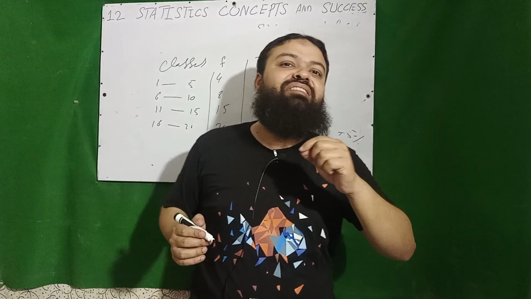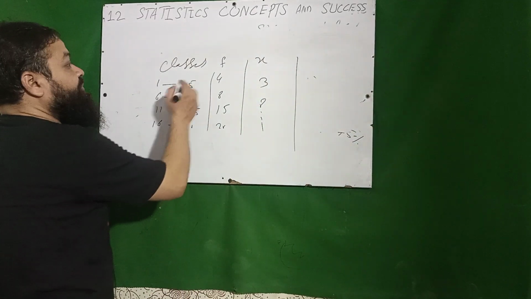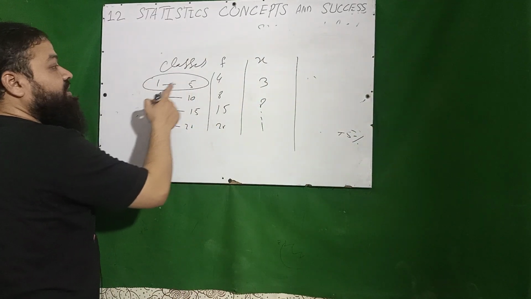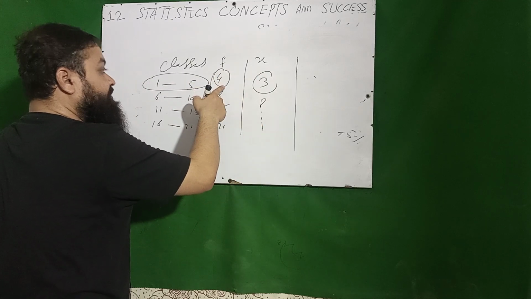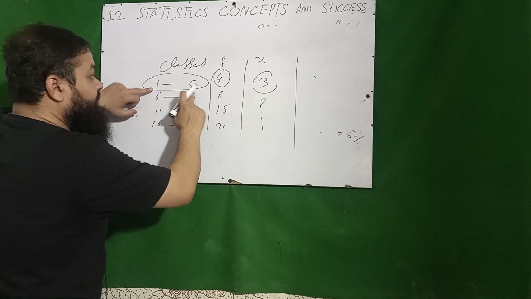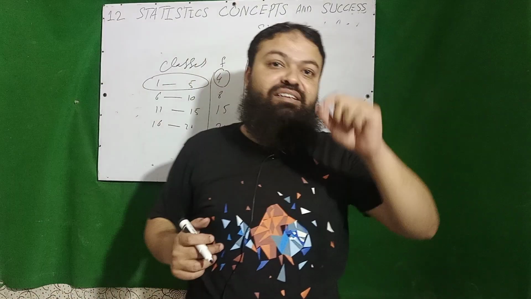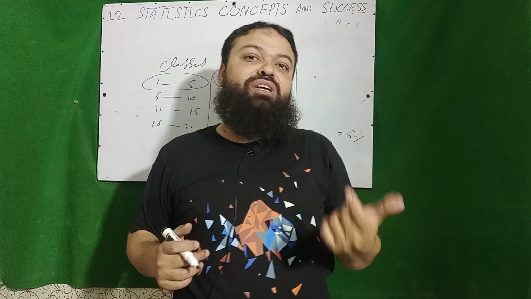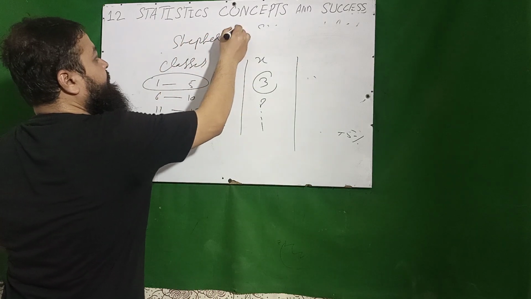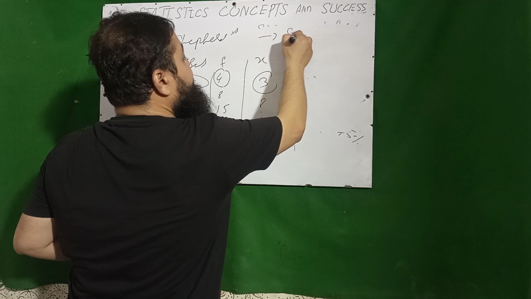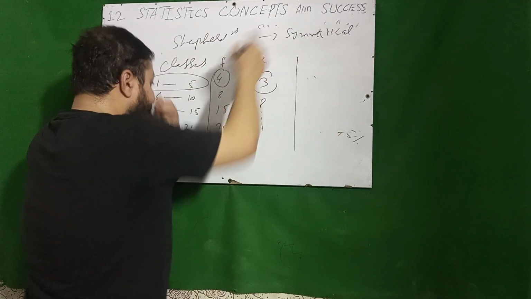Actually, there is an assumption in grouped data, in the frequency distribution, that all the values in that interval are equal to the middle value. If there are 4 students who have got marks between 1 and 5, the assumption is that all have got 3 marks, but that is not true, and that is solved by Sheppard's correction. And Sheppard's correction is used for symmetrical data. It is applicable only for symmetrical data.